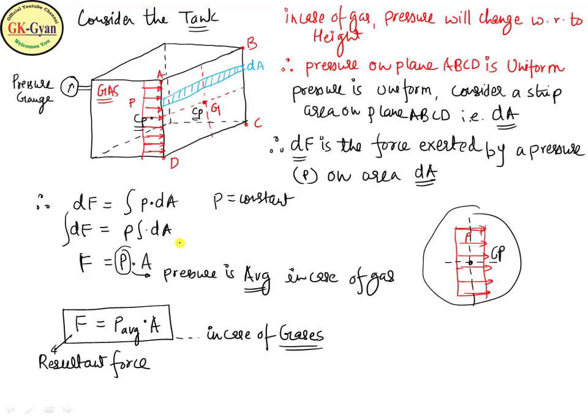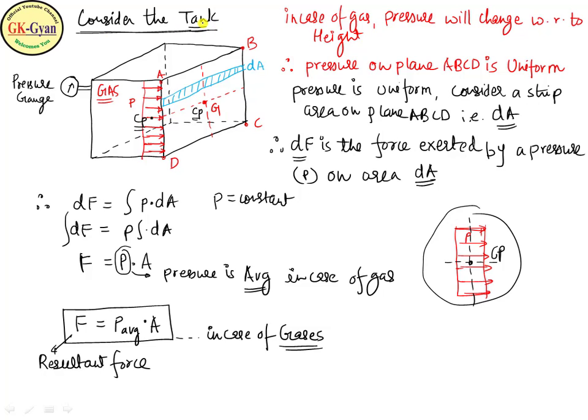Project the center of pressure on the plane ABCD and find out where CP lies. In this case, CP and CG will coincide because the pressure distribution is uniform and it is a planar surface. So this is case 1, where a tank is filled with gas.